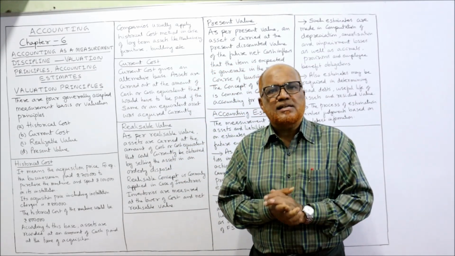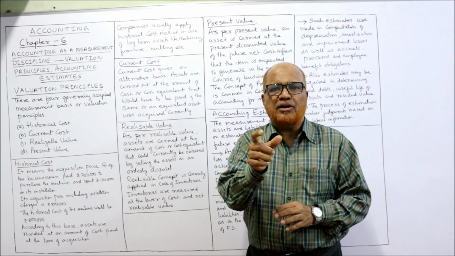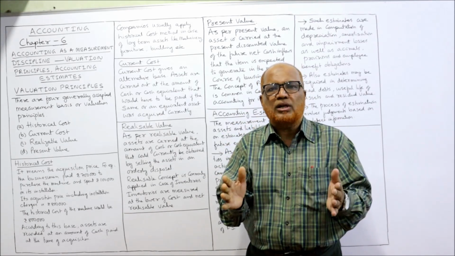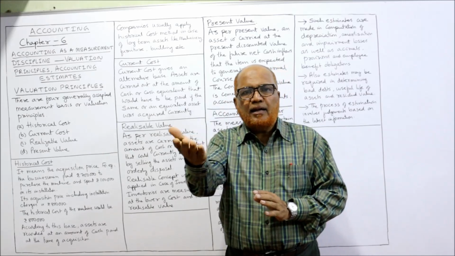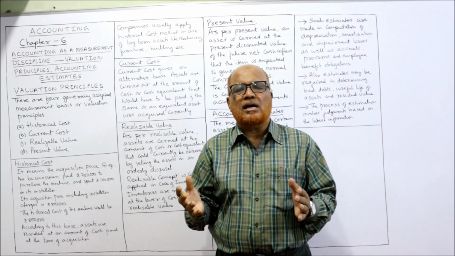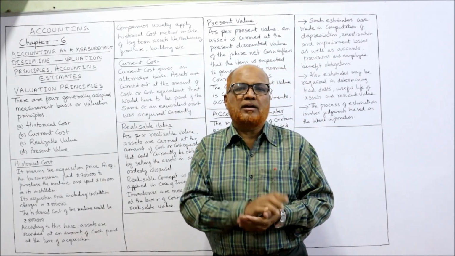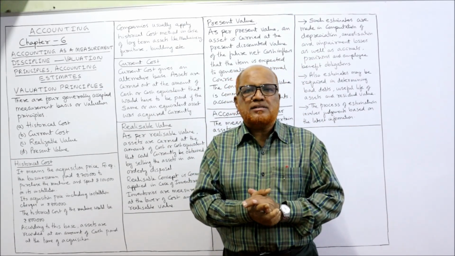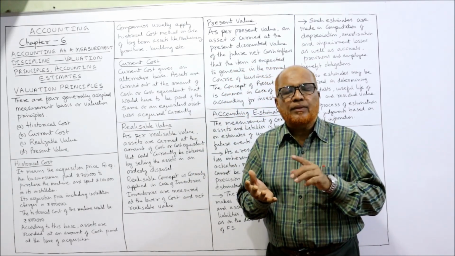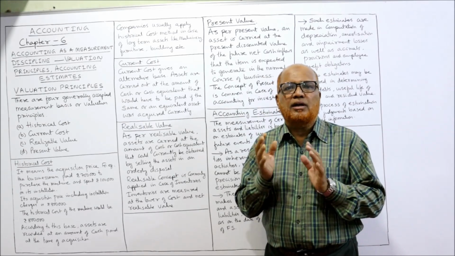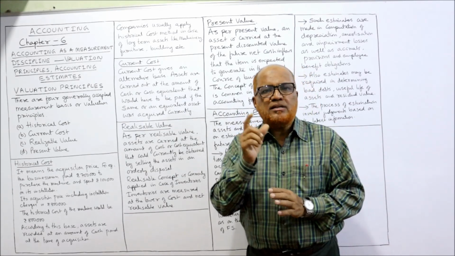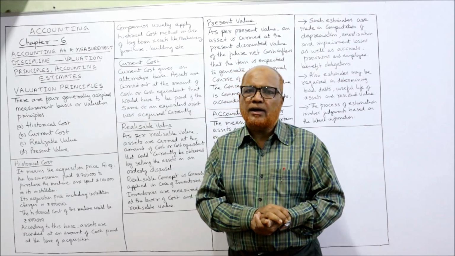So one of the definitions says accounting is identifying, measuring and communicating the financial information to the end users so that the users can be able to make informed judgment and decision making. So for that purpose, accounting is concerned with identifying, measuring, communicating. So measurement is one of the vital important aspects.